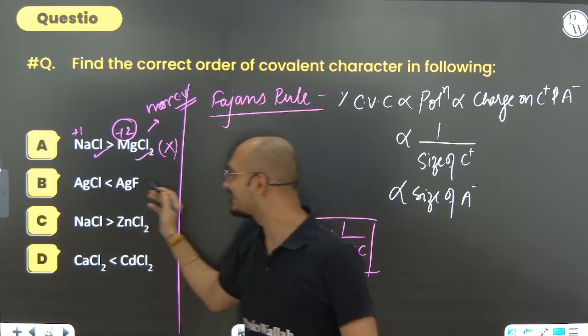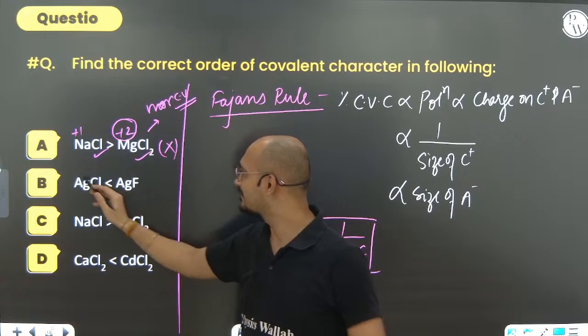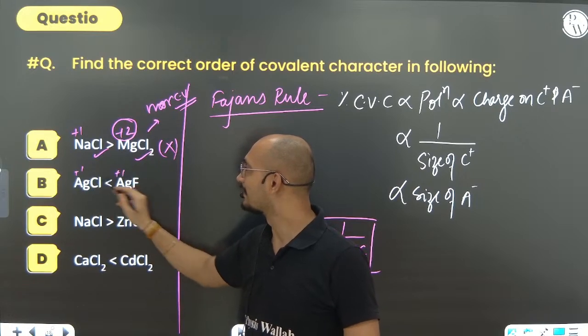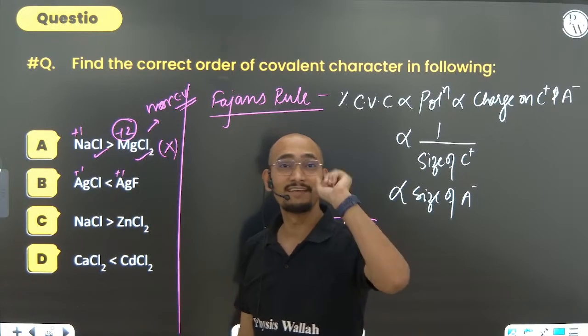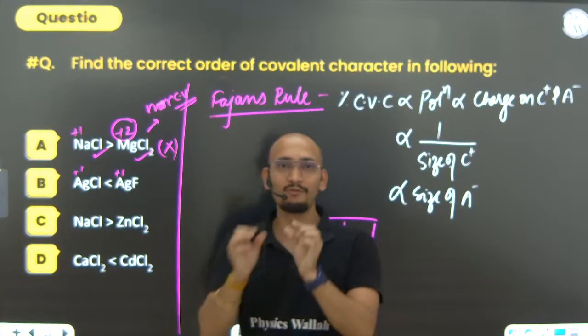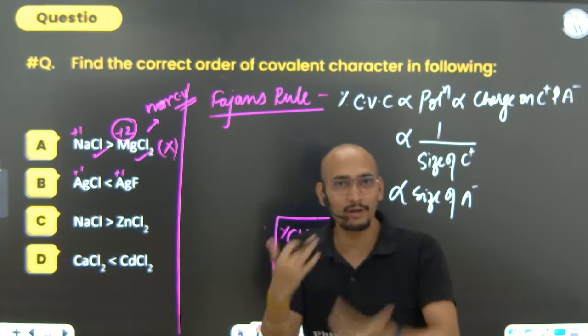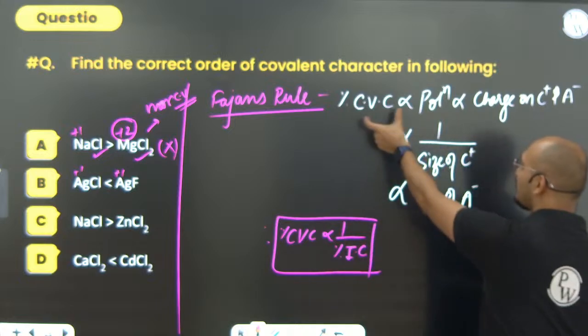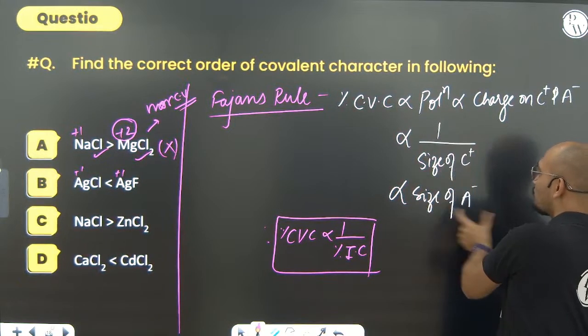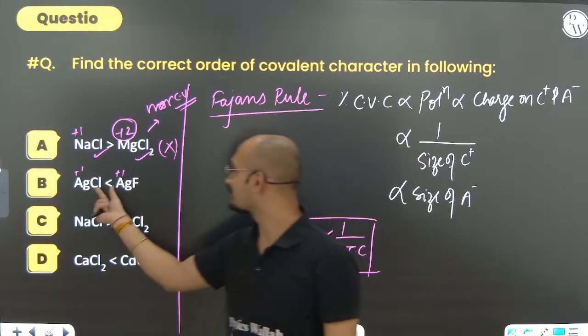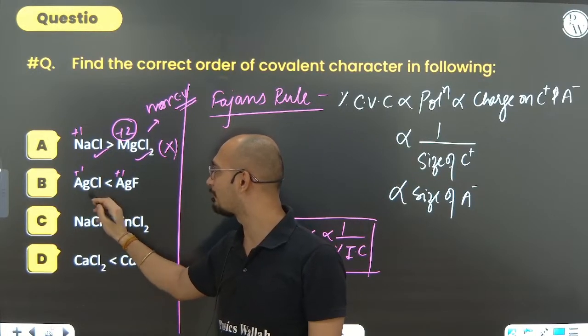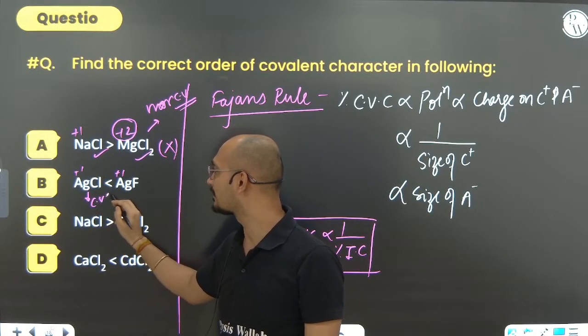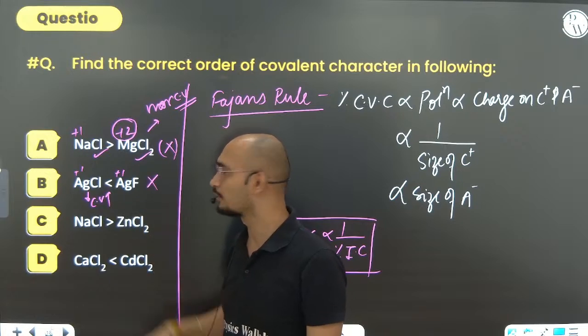Next, AgCl and AgF. Ag is the same, Ag plus 1. Here Cl is from the third period, while F is from the second period. So fluoride is smaller, but chloride is bigger. Covalent character is directly proportional to the size of the anion. Chloride is larger, so it should have more covalent character, but it is given the other way, so it is wrong.